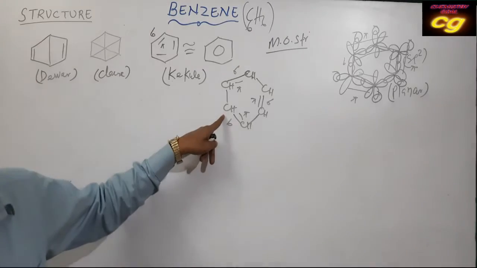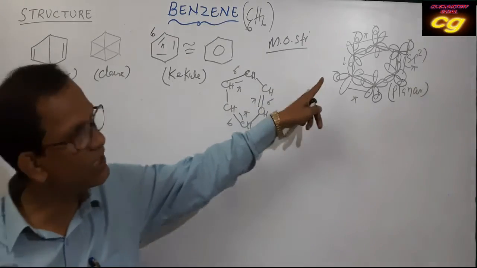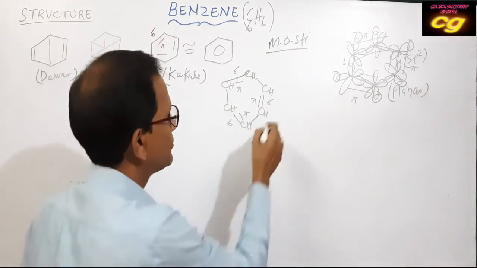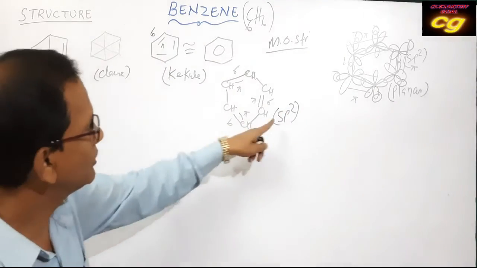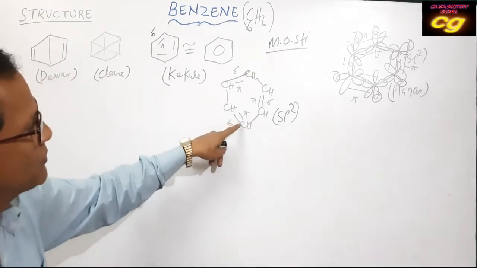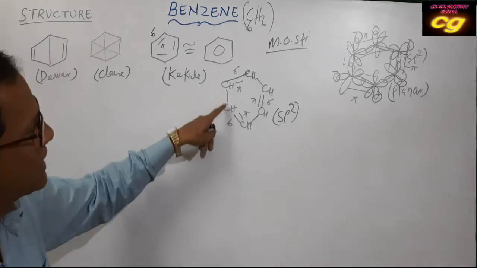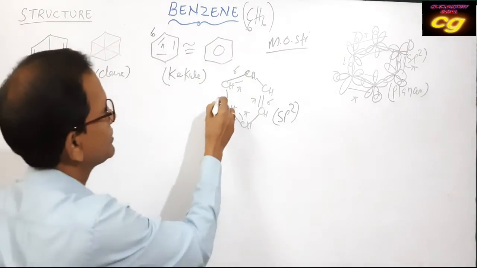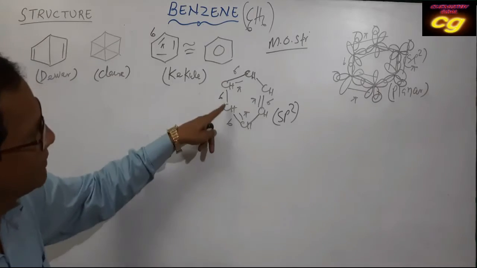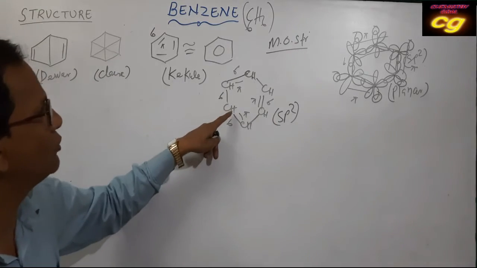If you consider one carbon atom, it has sp2 hybridization, producing 3 sp2 hybrid orbitals. Two sp2 hybrid orbitals of each carbon are involved in the formation of sigma bond with adjacent carbon, and the remaining one sp2 hybrid orbital with hydrogen.